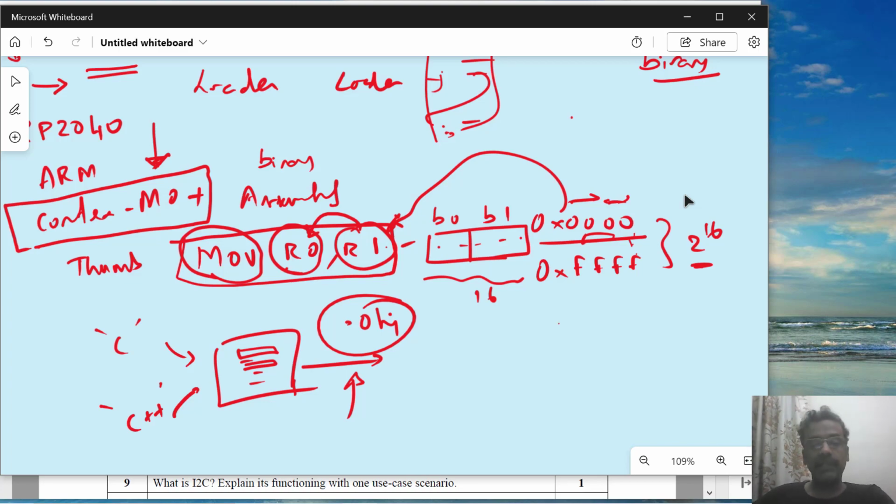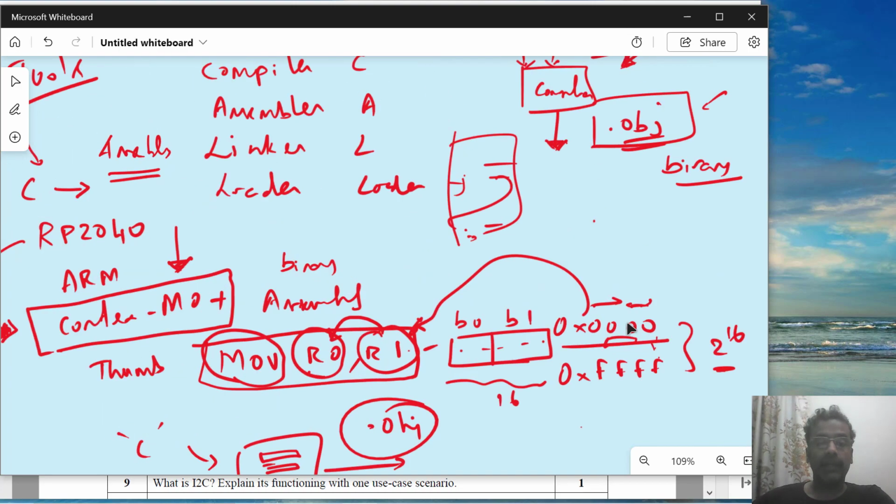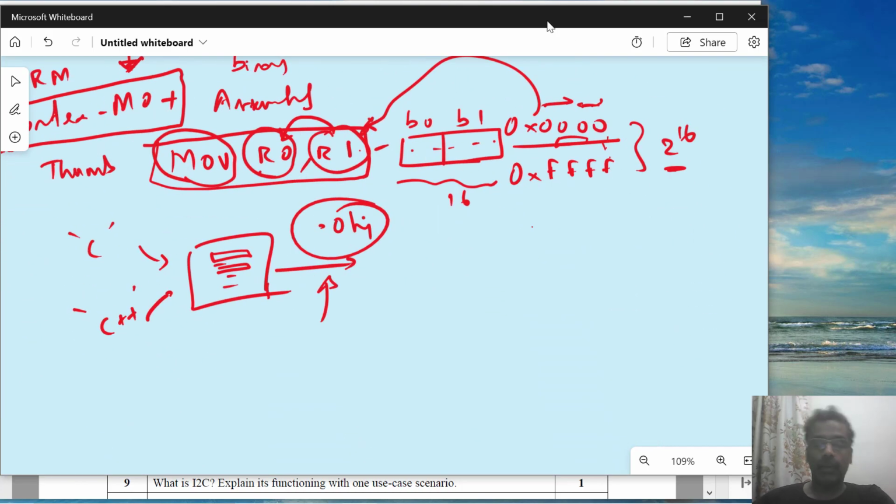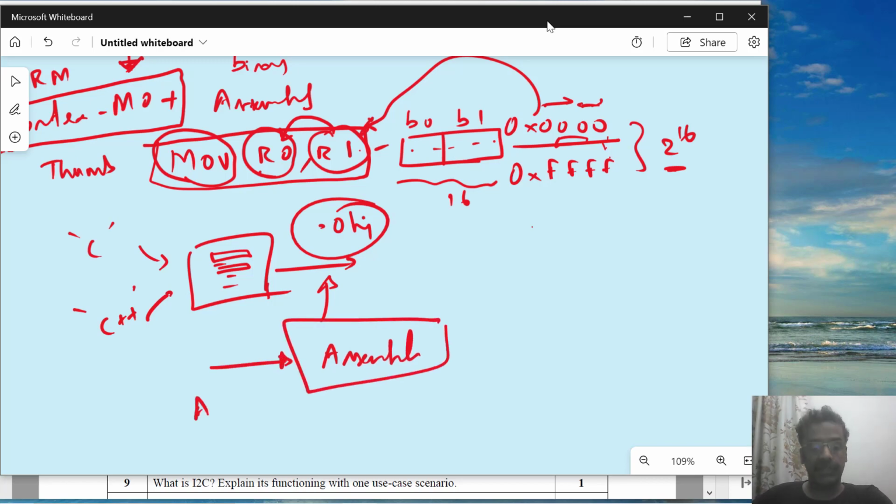Now, what is the next tool that we are going to look at? Assembler, linker and loader. Now, what is the assembler? Let us look at the assembler. Assembler is again a tool which takes in assembly instructions. In our example, this is a dot capital S file. Whatever we have written in this course, many assembly instructions we have used. Those assembly files are going to be fed to this assembler.